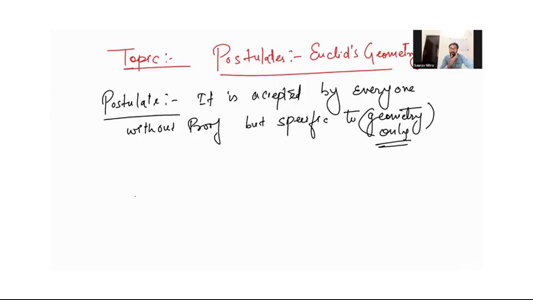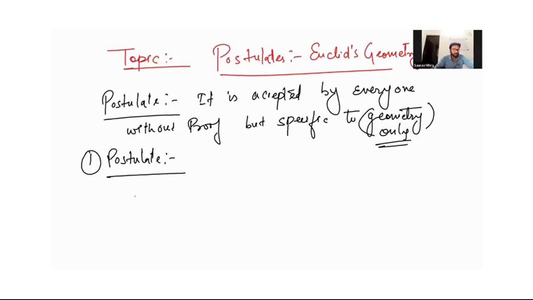So in this chapter there are 5 postulates given. We will discuss them one by one. What is our first postulate? These are statements which are accepted everywhere by everyone without any proof, but only in the geometry case. It is applicable in geometry only.